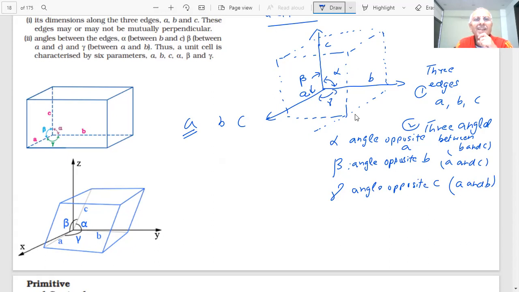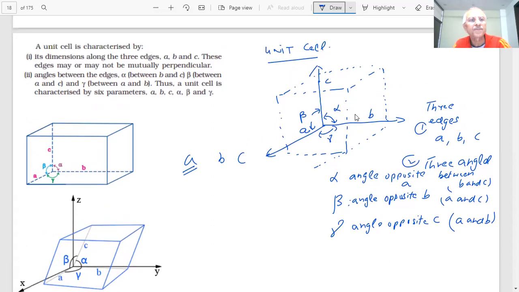Therefore, students, one thing is clear. A unit cell can be characterized by... if I know the unit cell, I can create the entire crystal lattice by repetition of the unit cell in three dimensions. So we will study the unit cells, and they will be characterized by six dimensions: three edges and three angles.